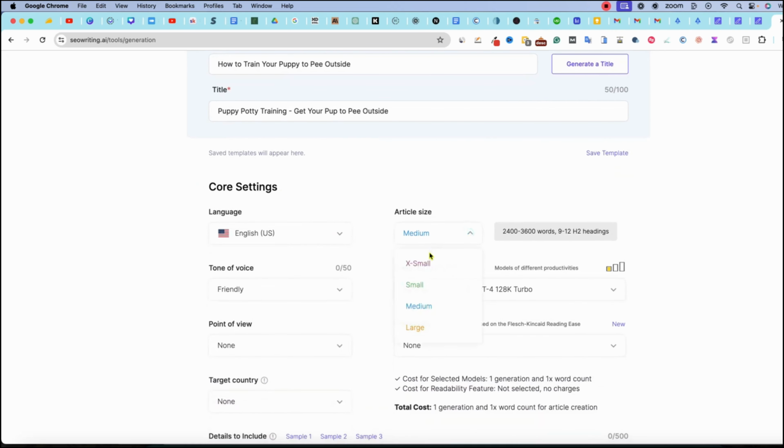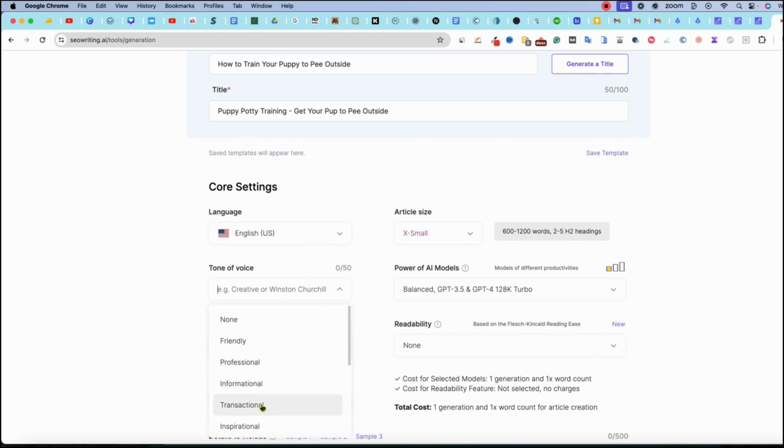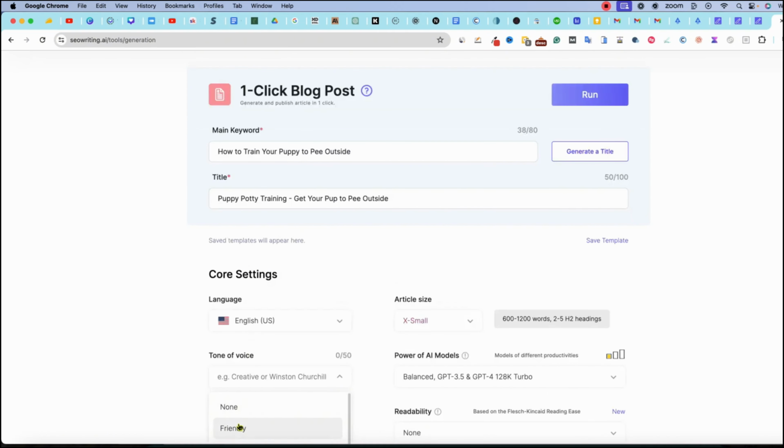So I'm actually going to go to the article size and make it extra small because I want it to be around the same length that we had in the other articles in the testing. We just want to go small, between 600 and 1200 words. Now here's the tone of voice: we have friendly, professional, informative. Let's go with, I think friendly is the best.